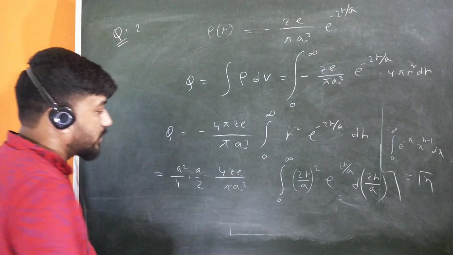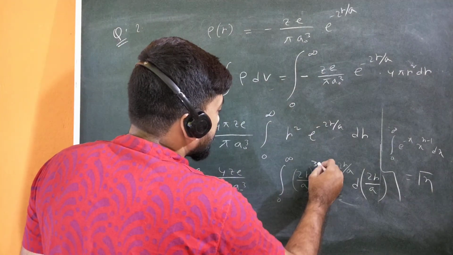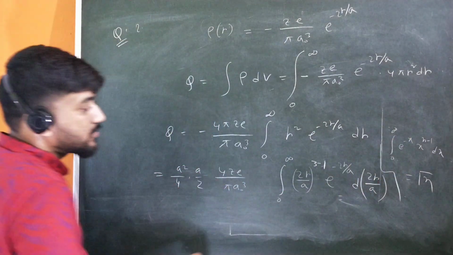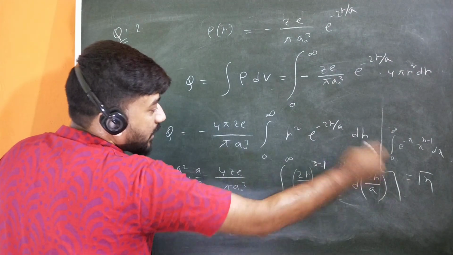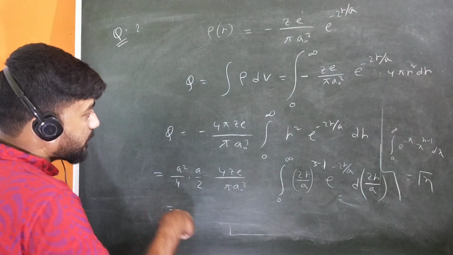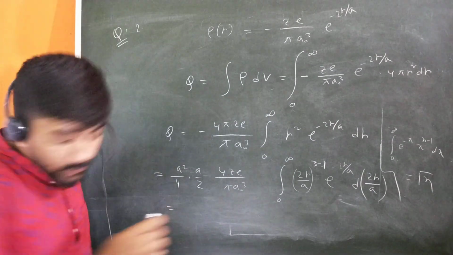Now this is okay, and instead of 2 we can write it as 3 minus 1, that will be x to the power n minus 1. So this integration is nothing but gamma 3. And this will be a cube by 8. And I think that will be 2r upon a0.